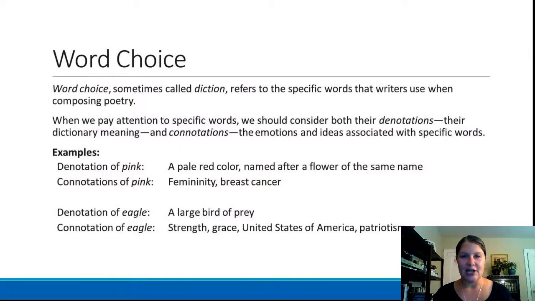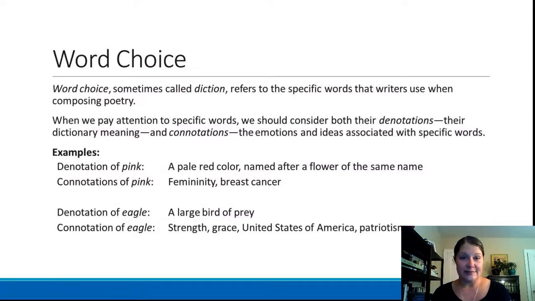The next term I'm going to talk about is word choice. Word choice is sometimes called diction. That's basically a fancy word for the term word choice. It refers to the specific words that writers use when composing poetry, and also that other writers use when composing works of literature. And when we pay attention to these specific words, we need to consider multiple meanings of words. So this means the denotations of words, which is their actual literal dictionary definition, and then also the connotations of words, which are the emotions and ideas that are associated with specific words.